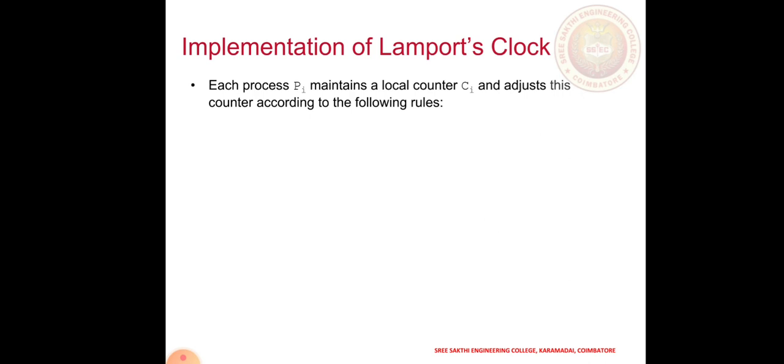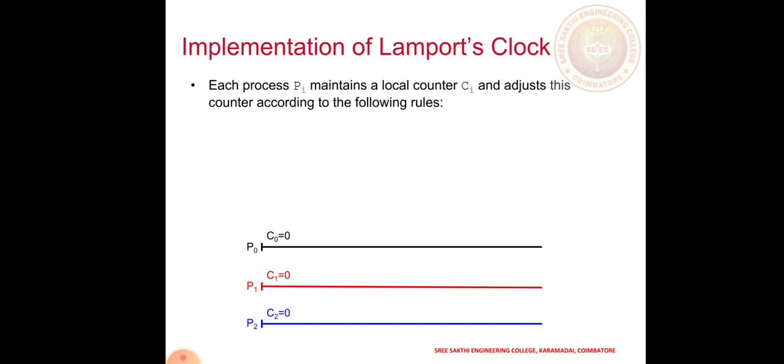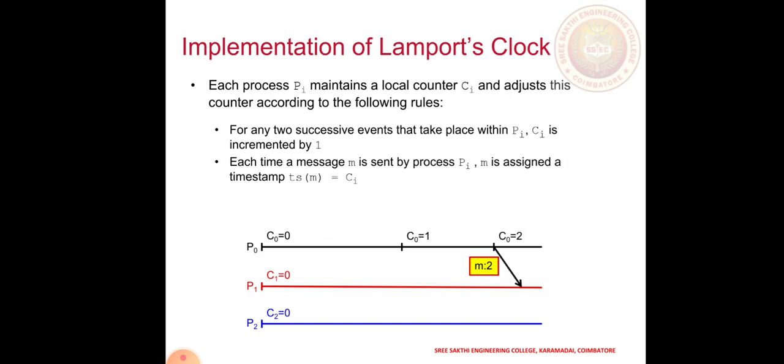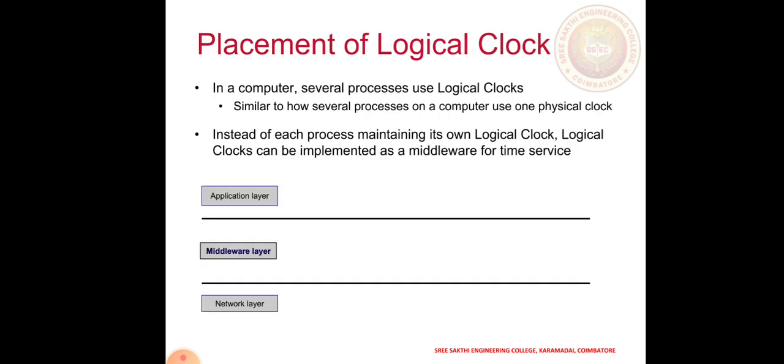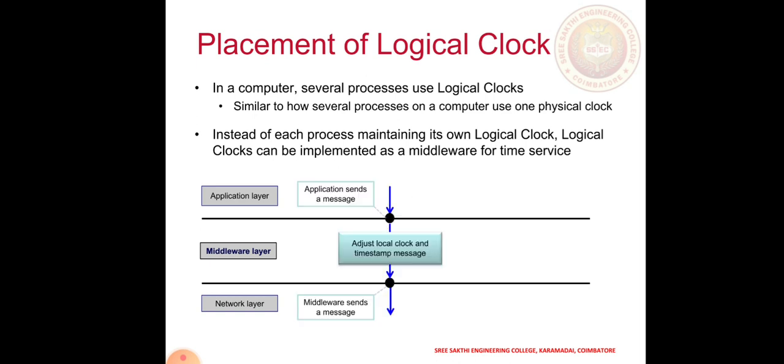Each process Pi maintains a logical counter Ci, and adjusts this counter according to the following rules. Suppose I have P0, P1, P2: 3 processes, so we have event scheduling times. Suppose P0 has C0, C1, C2. Likewise, C0 is sent to C1, then C1 has to be greater than the receiving time. This is how the application layer, middle layer, and network layer, the 3 layers, have to communicate with each other. Then only the communication happens in an effective manner.